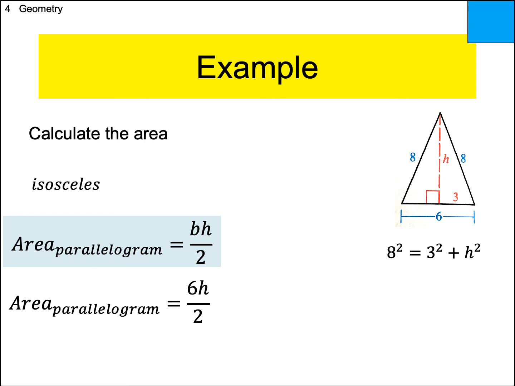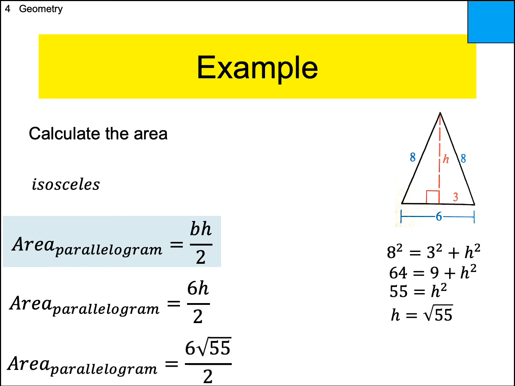So 8 is the hypotenuse. 3 is one of the legs, and h would be the final leg. Let's see, that'd be 64 and 9. 64 minus 9 is 55. Ugly number, really ugly number, yeah? It's high school geometry. The days of easy numbers are over with. So just get over it and deal with the ugly numbers.